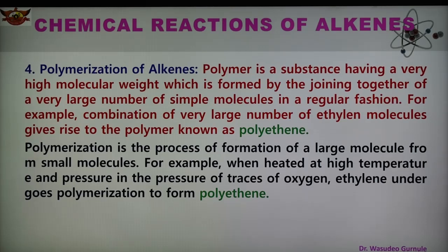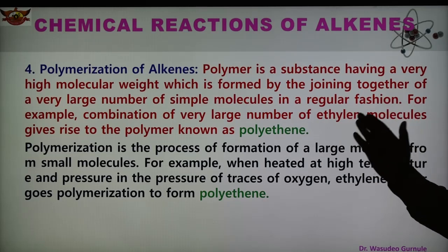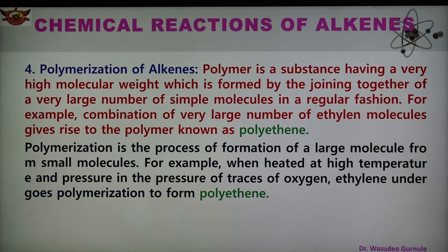So by this process, monomer is converted into polymer: ethylene is converted into polyethylene, propylene is converted into polypropylene. The reactions are shown in the slide.